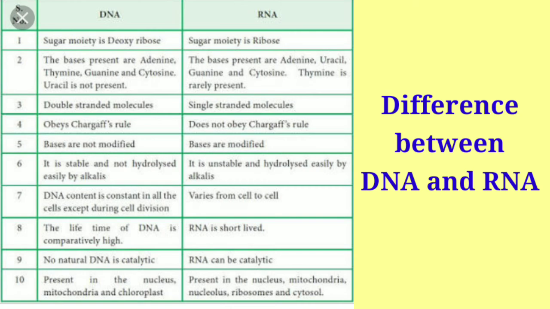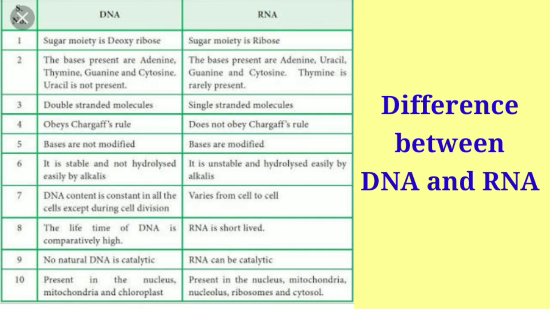Then comes the seventh point, that the DNA content is constant in all the cells except during cell division. That is because during cell division, crossing over takes place, which you have already learned while discussing the chapter on principles of inheritance. So in that, we have the variation. So DNA is constant, but it changes during the cell division process. But in the case of RNA, it varies from cell to cell.